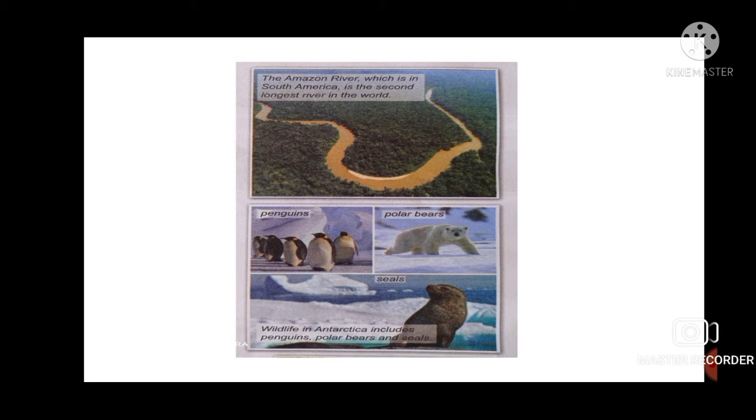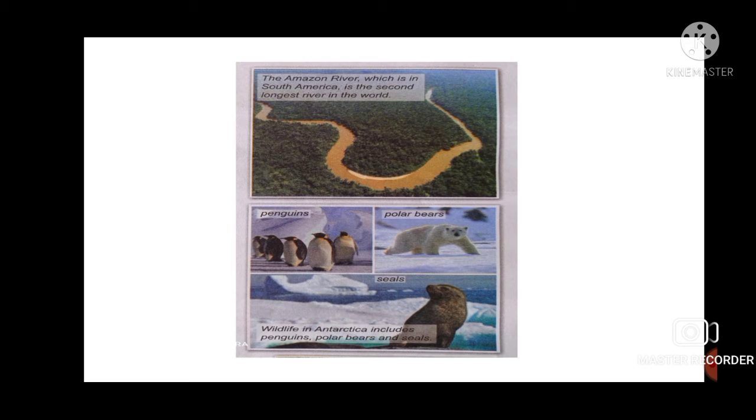Now Africa. Africa is the second largest continent in the world, after Asia. To its north lies the Mediterranean Sea, to the east lies the Indian Ocean, and to the west, the Atlantic Ocean. It is also surrounded by water on three sides. What are they? Underline: Mediterranean Sea to the north, Indian Ocean to the east, and Atlantic Ocean to the west.